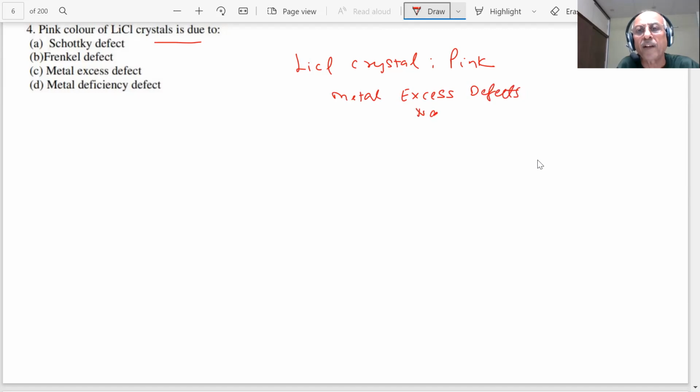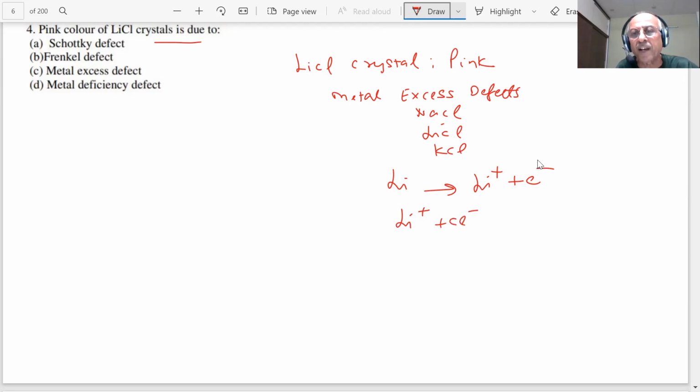Same if you take NaCl, if you take LiCl, if you take KCl, student, if you heat in alkali metal vapor, what happens here? You have lithium. Lithium will lose an electron and form lithium plus ion. This lithium plus ion will react with the Cl to form lithium chloride.